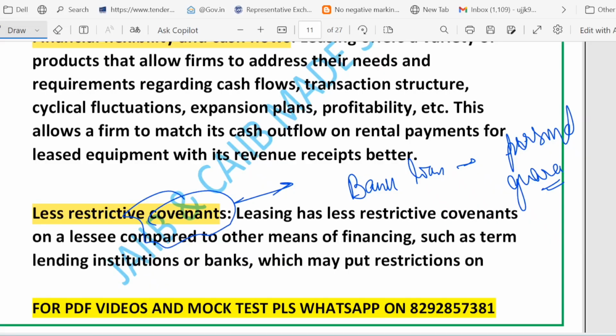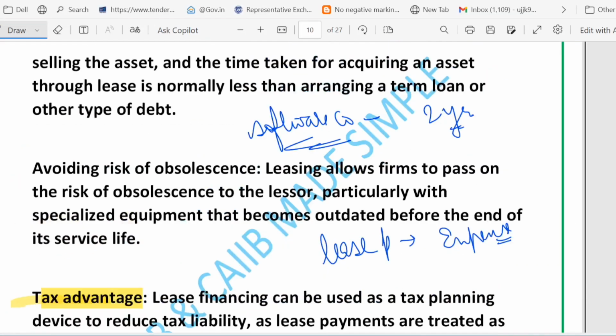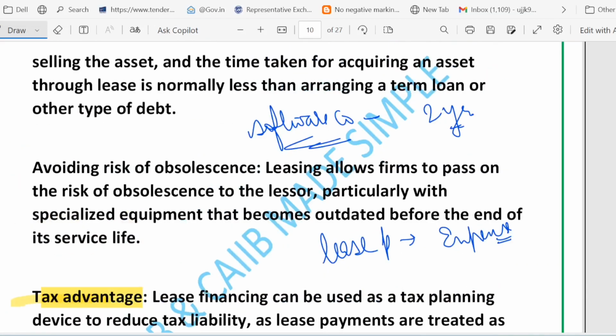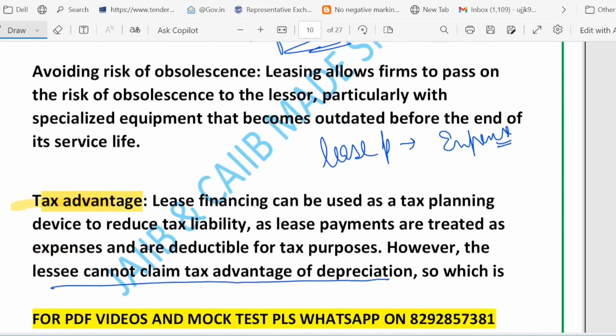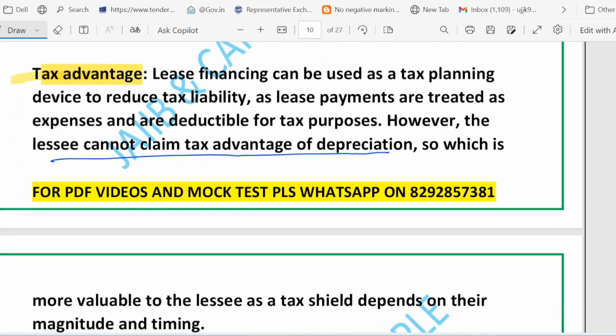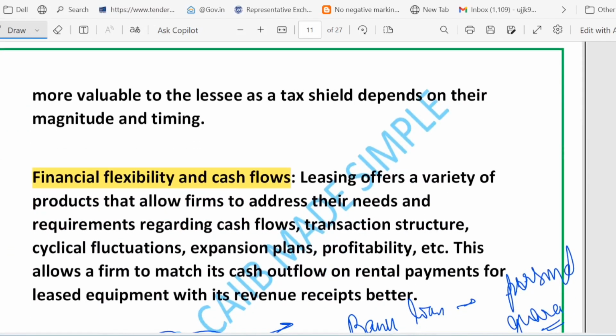So what we have discussed in these two slides, let me just summarize. I told you about leasing. Leasing helps pass the obsolescence risk to the lessor for fast-changing equipment. Second point, lease rentals are often tax deductible. Depreciation belongs to the owner, which is better depending on timing and amount. Leasing gives financial flexibility, right? Lower upfront cost, a payment schedule that matches the revenue, and quick access to the asset.